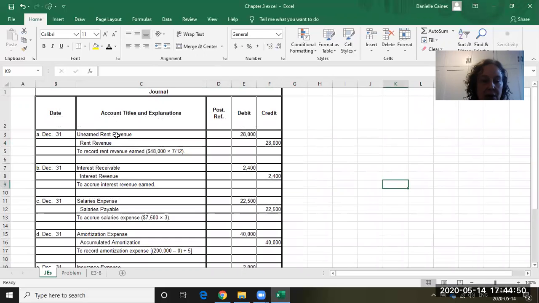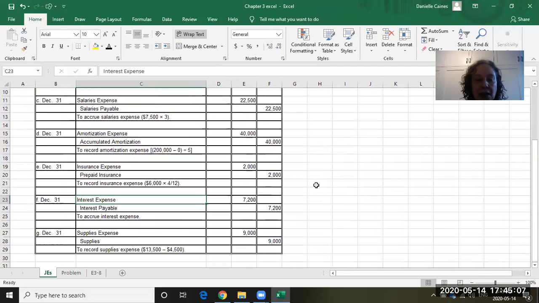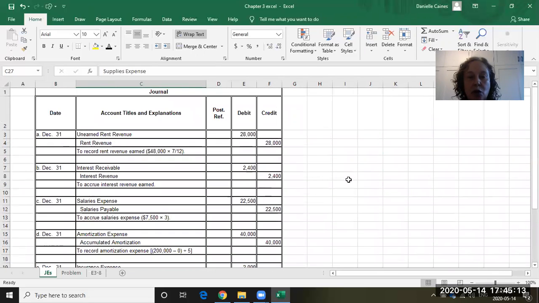So let's look at our accounts. There's our rent revenue. We increased revenue. Here we have interest revenue, increasing revenue. Here's our expense. We increased an expense. Our amortization, there's an expense. Insurance, expense. Interest, expense. Supplies, expense. So we're either touching expense accounts or we're recording revenue.